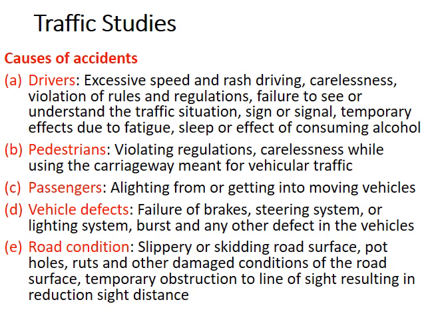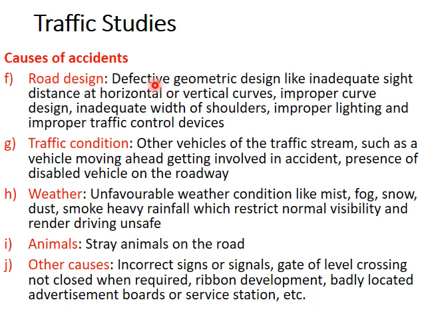There are different causes of accidents. First one can be the drivers, second one pedestrians, then passengers, vehicle defects, road condition, the road design like the geometric design, then the traffic condition like different types of vehicles or a disabled vehicle, etc. Then weather, then animals, stray animals which can enter the road, and other causes like any faulty sign or signal or a gate of level crossing not being closed, etc. can also cause accidents.